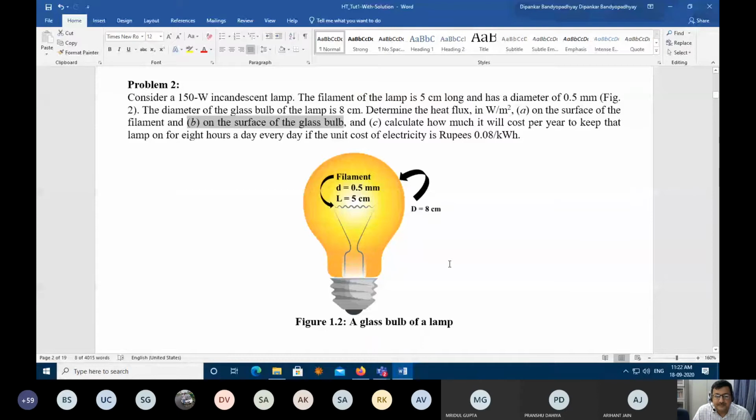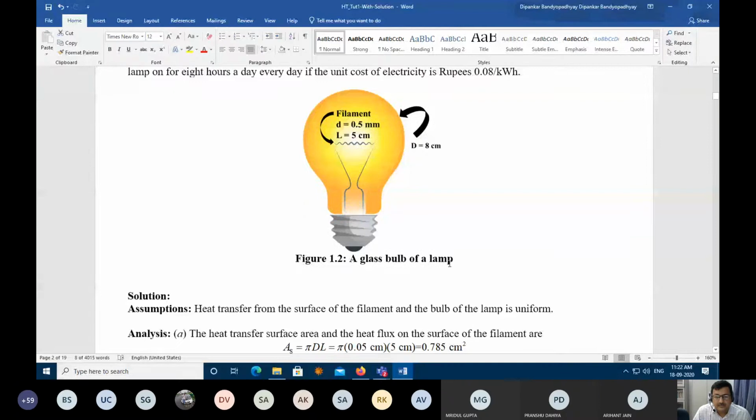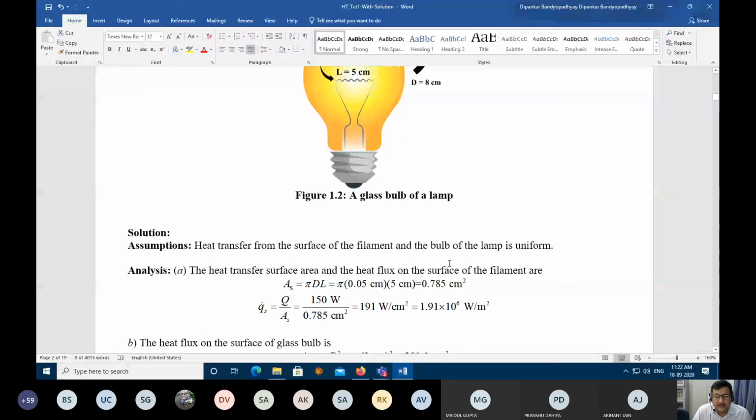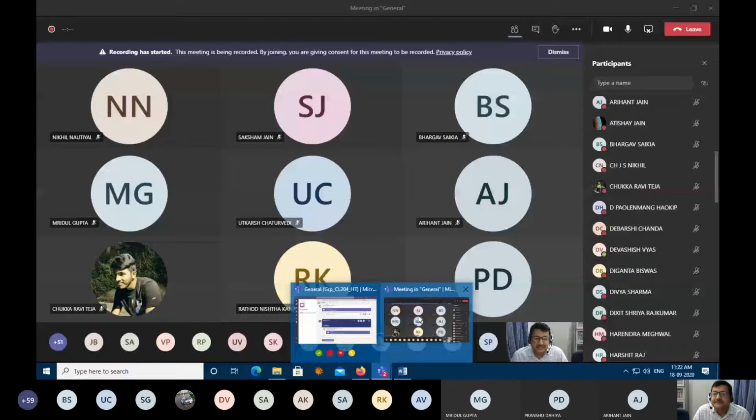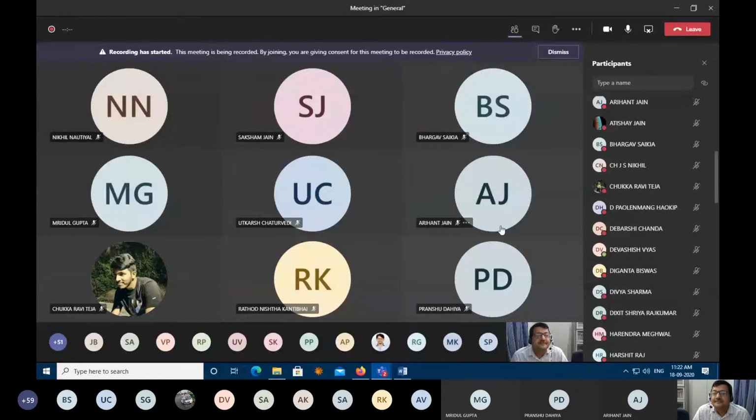A flux filament I have calculated. What is the area? Area. It's of 19.625 into 10 power minus 6. Area or flux? What is the area that you get? Area of the filament? How much is the area of filament? Ravi Teja?